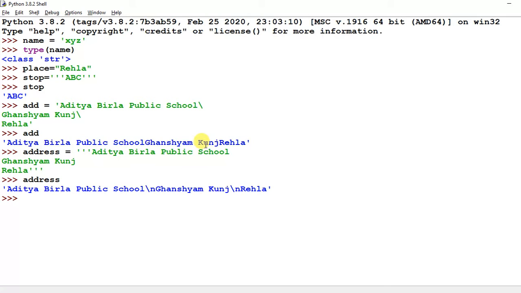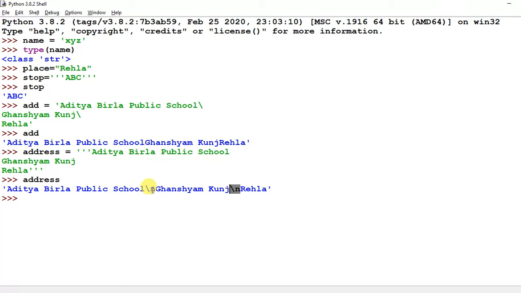But there is a difference between this assignment and this assignment. Look here, this backslash n is added. Backslash n is added because we have pressed enter. After Aditya Birla Public School I have pressed the enter key, so that is also assigned here. And after Ghanshyam Kunj I have pressed enter, so that enter is also assigned in this text.